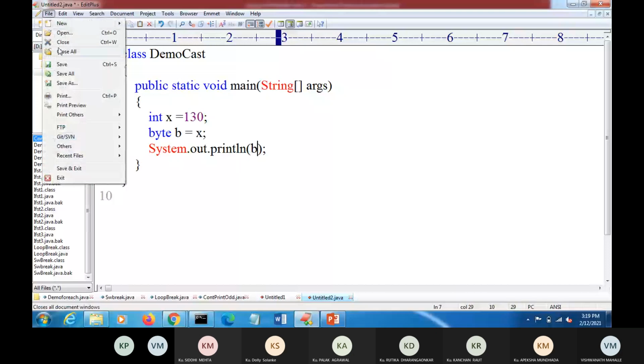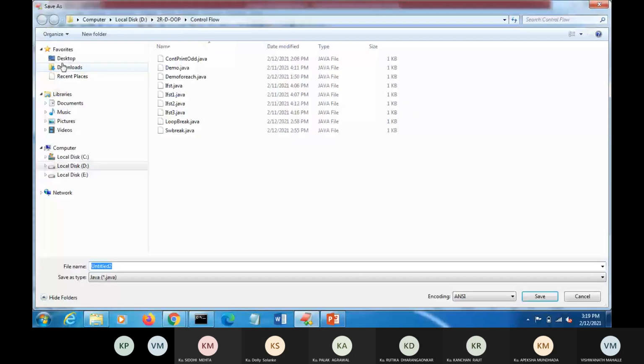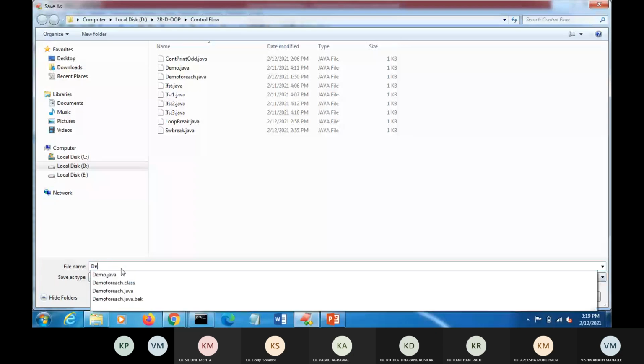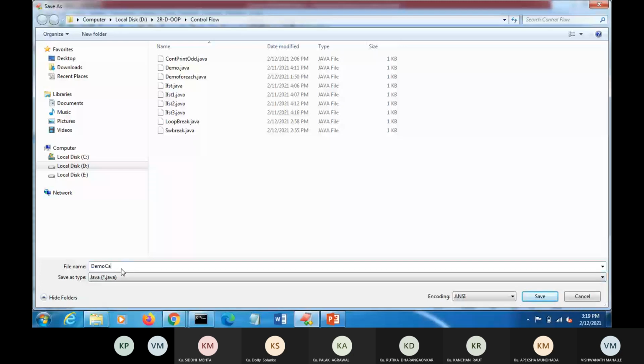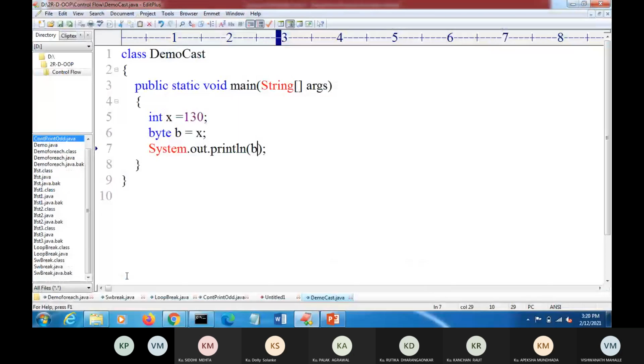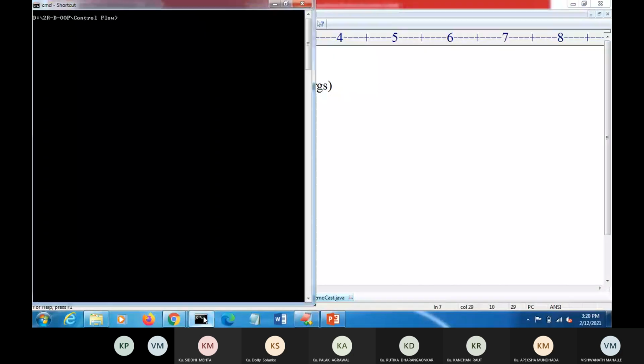In the control flow folder, what name have we given here? Demo cast. There is no need to write .java, because we have already selected the file type as Java file. So Demo cast we have saved. Then we will try to run this with javac, DemoCast.java.